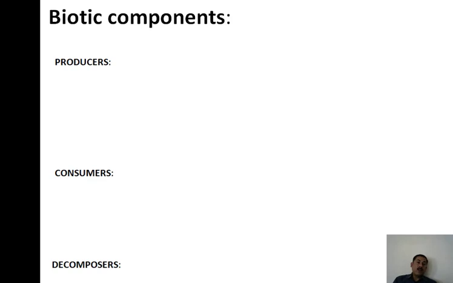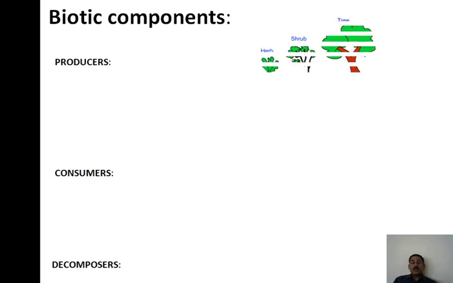Here we can see the biotic components, majorly divided into producers, consumers and decomposers. The producers are all the green plants on earth which produce food for us, and food chains always start from the producers. On earth, herbs, shrubs and trees are the producers.